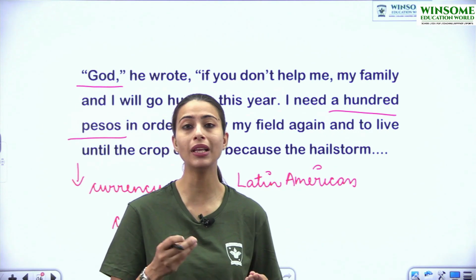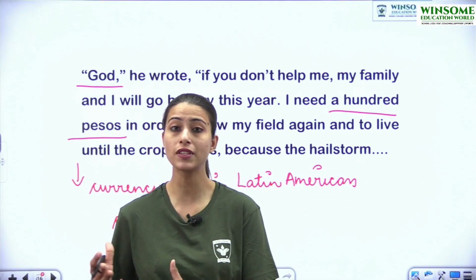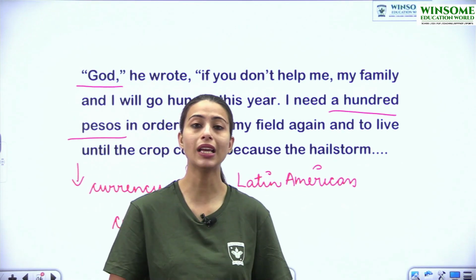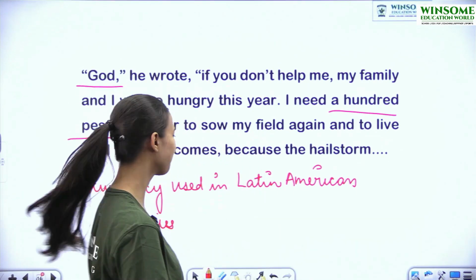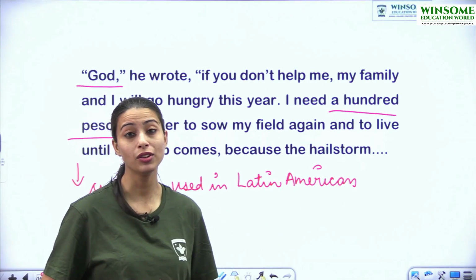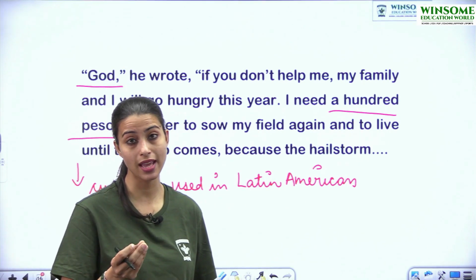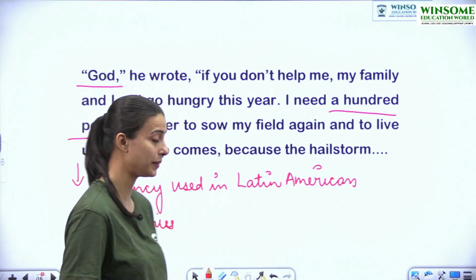Means he would drop the letter into the mailbox, so that the post office employees could forward that letter to God. So here we can also see that he was an innocent man. Though he knew how to read and write, the innocence was there. He was an honest man.